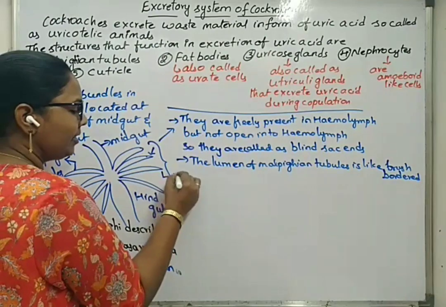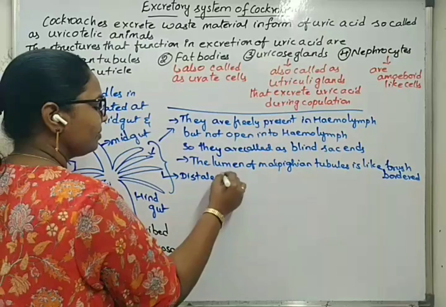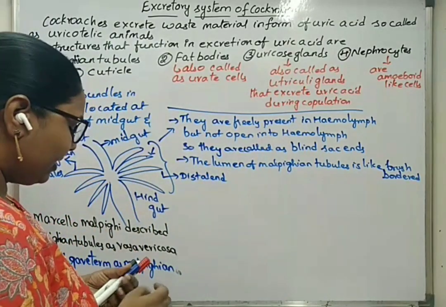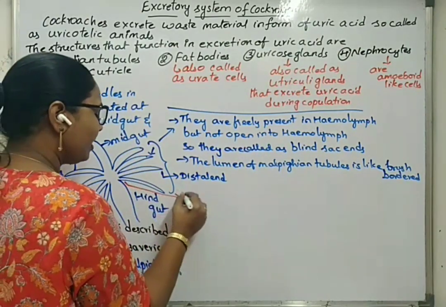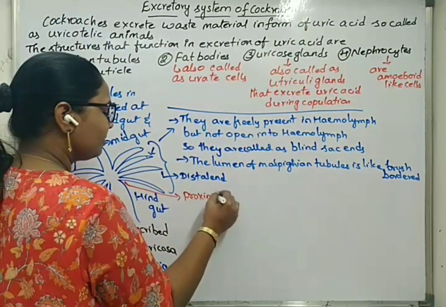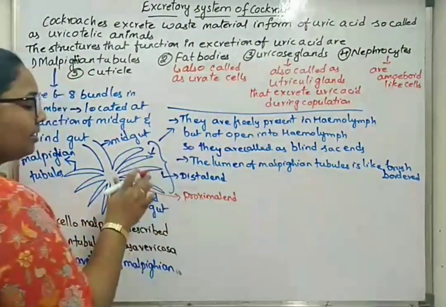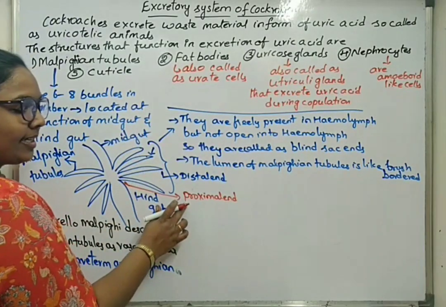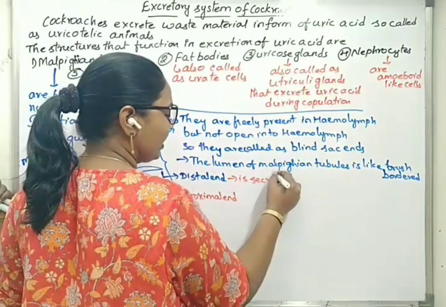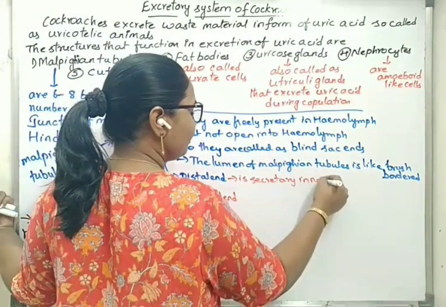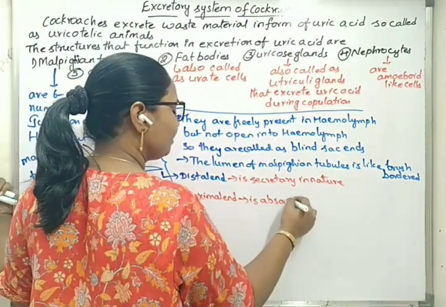The end which is freely dispersed into the hemolymph is the distal end, and the part near the midgut is the proximal end. The distal end is secretory in nature, and the proximal end is absorptive in nature.